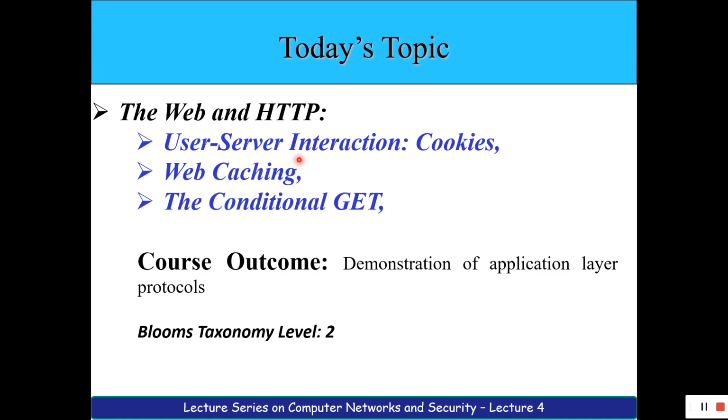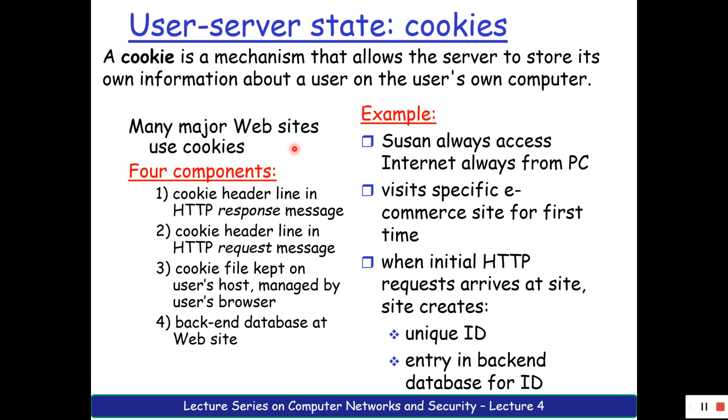The first part is cookies. What is a cookie? What are we going to do with cookies? Cookie is a very common word used in computer science, correct? Computer science people are very much familiar with this word.